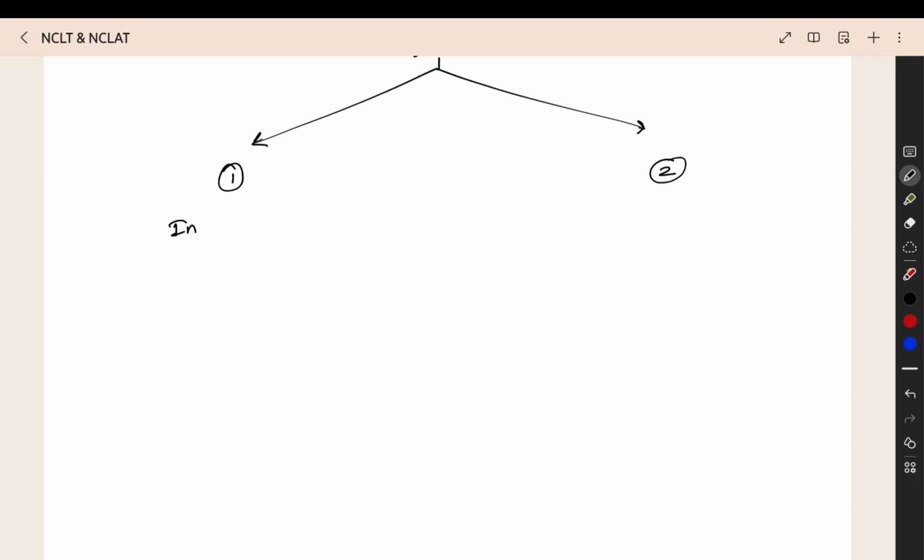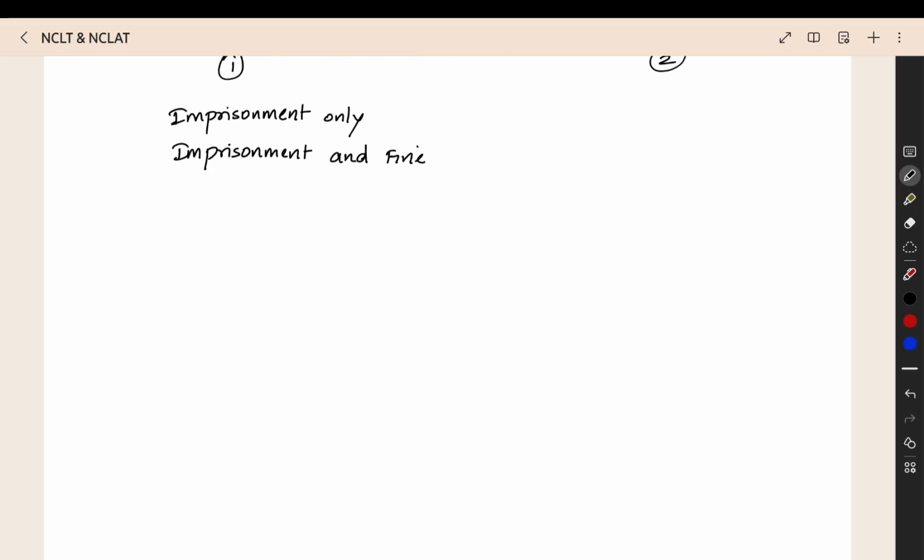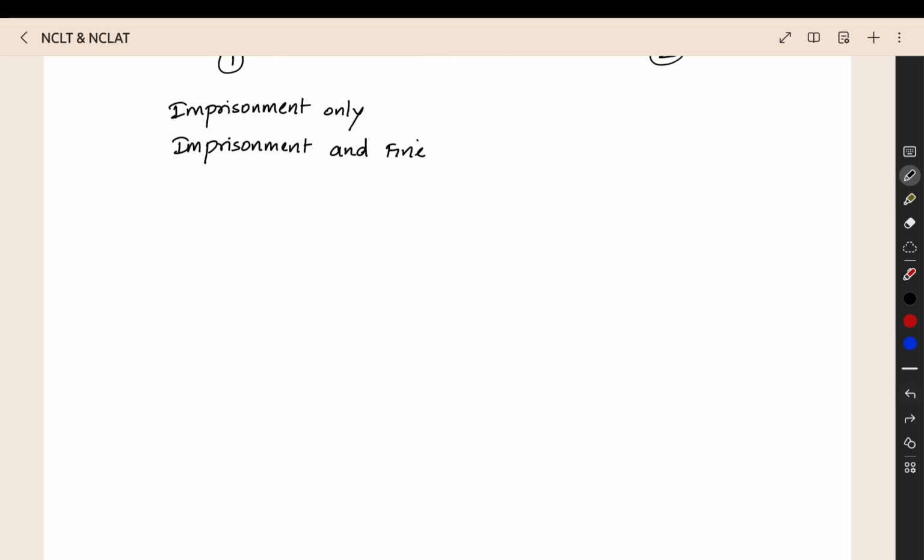First category, we have to see the punishment is imprisonment only. The punishment for the offence is imprisonment only, or imprisonment and fine. In these two cases, compounding is not allowed.